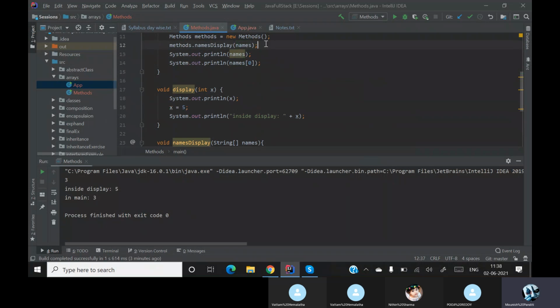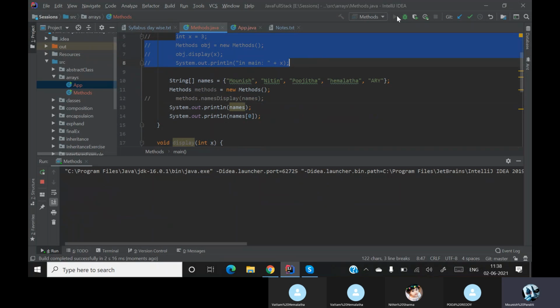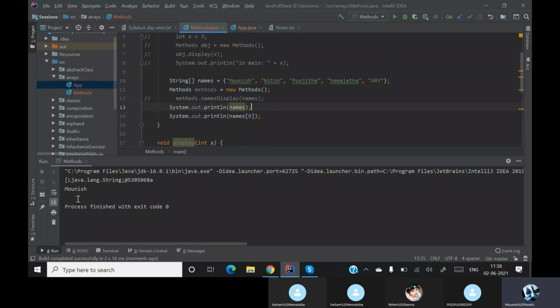So for a second let me comment this and let me comment all these things also, and then run this. If you see here, when I am printing the names, it is giving me something gibberish. It is telling me it is of type string, but it is giving me something which is starting with an @ sign. It is basically giving us the address.